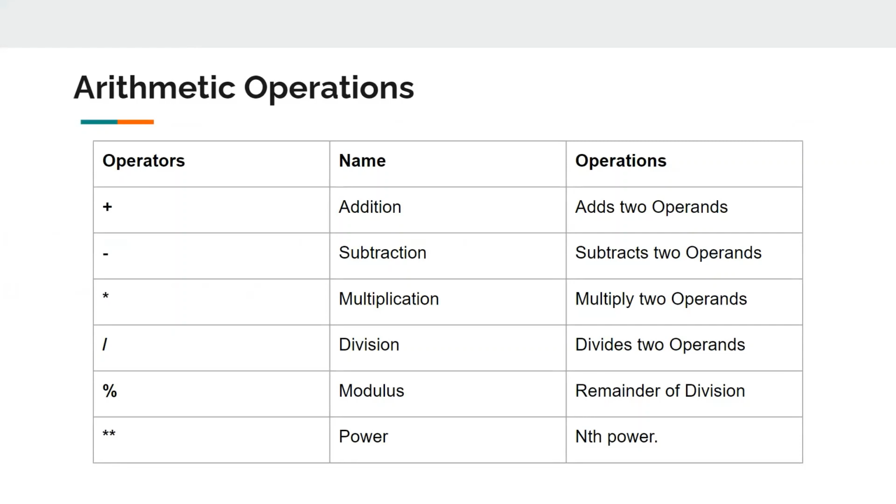These are the operations that we have used multiple times in our life. The one you might not have heard of is modulus, but we know the simple term for that. It is a remainder. When you divide two numbers, the remainder will be the modulus. Modulus will give you the remainder. So these are the basic arithmetic operations: addition, subtraction, multiplication, division, modulus, and power. We are going to perform these operations on our data.